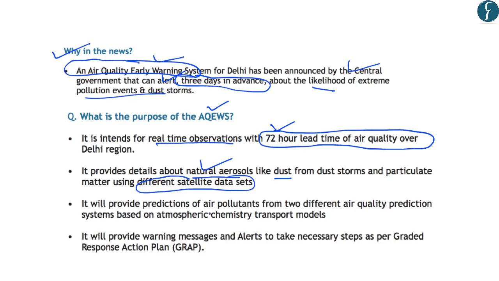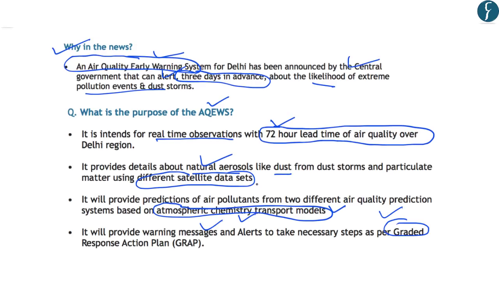Further, this system will provide predictions based on a model which is called the atmospheric chemistry transport model. Now, the details of this model are very technical in nature and are not important for us from exam point of view. So, the only point that you should remember is the name of this model which has been used by these organizations. Further, the AQEWS or the Air Quality Early Warning System will provide warning messages and alerts to take necessary steps like the Graded Response Action Plan. And we know that this Graded Response Action Plan is invoked as and when the air pollution emergency arises in Delhi. So under this, various construction activities which contribute to the dust particles are restricted and various different measures are announced by the government.